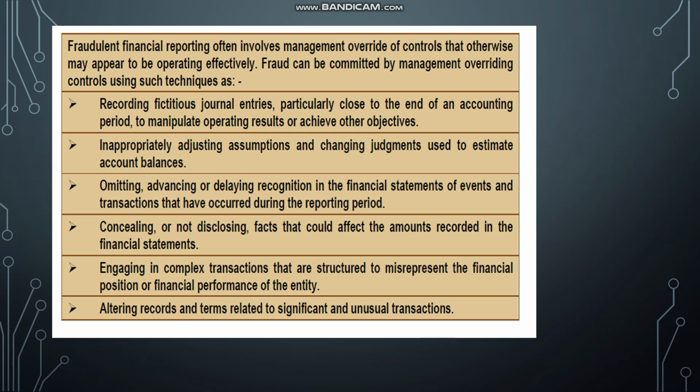Next is inappropriately adjusting assumptions and changing judgments used to estimate accounting balances. Next is omitting, advancing, or delaying the recognition in the FS of events and transactions that have occurred during the reporting period. What they are trying to say is it is an adjusting event, but it is not reported. Third point: concealing or not disclosing facts that could affect the amounts recorded in the financial statements. Next, engaging in complex transactions that are structured to misrepresent the financial position or financial performance of the entity. Lastly, altering records and terms relating to significant and unusual transactions.